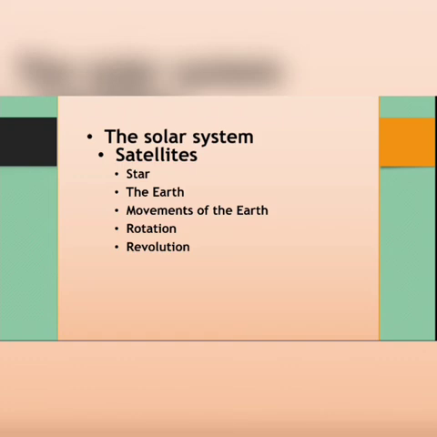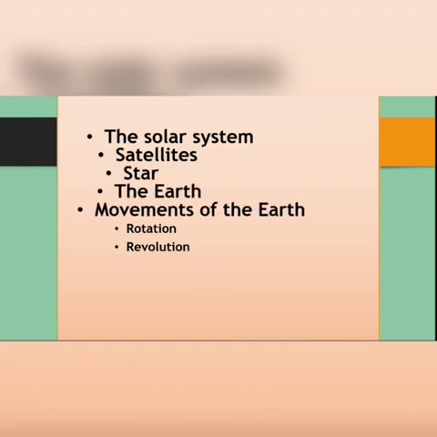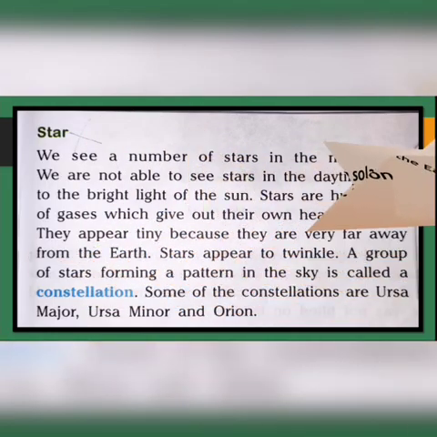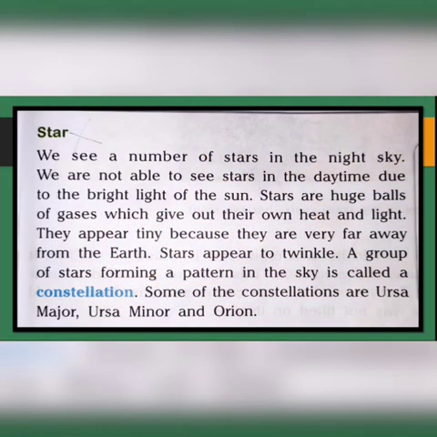Today we will discuss stars, the Earth, and the movements of the Earth, which include rotation and revolution of the Earth. So let's start today's class with the topic star.